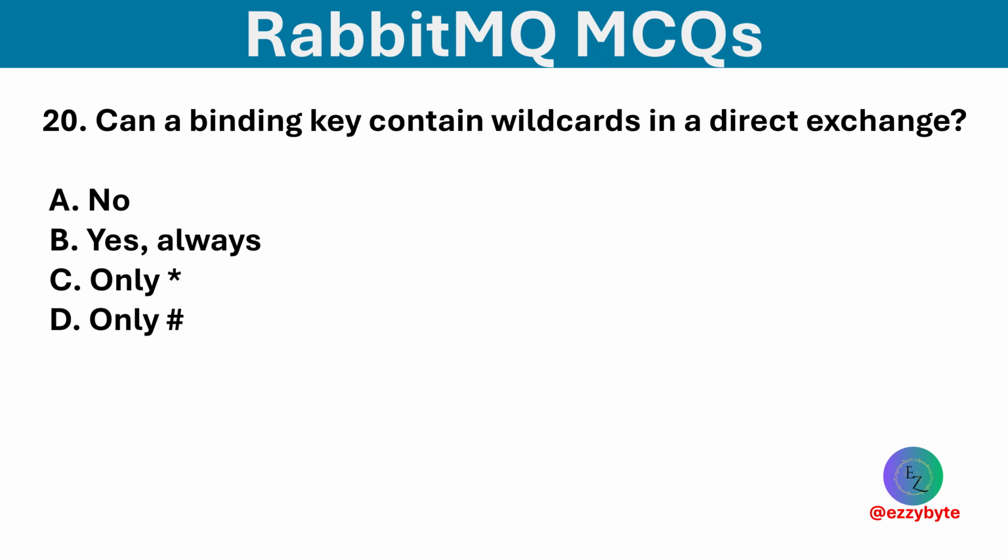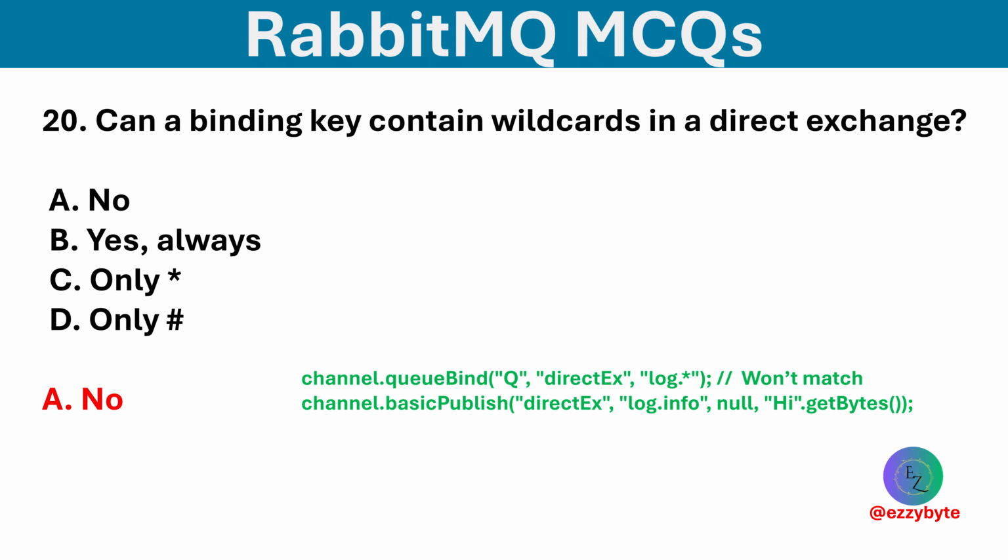Can a binding key contain wildcards in a direct exchange? Options are no, yes always, only asterisk, and only hash. Option A is correct. Wildcards are only allowed in topic exchanges, not in direct exchanges.